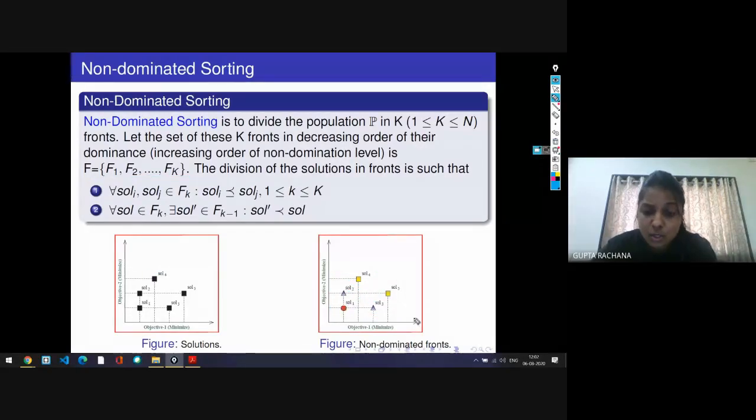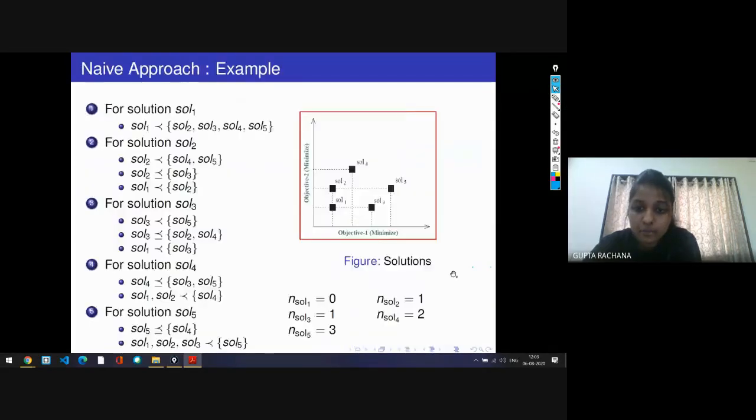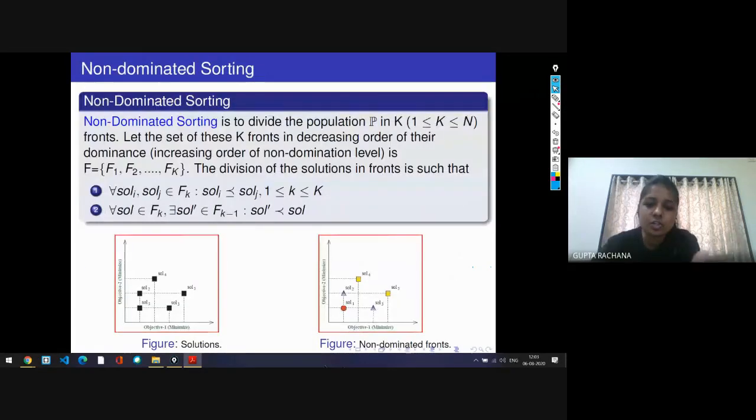The solutions which belong to the first front are better as compared to the solutions that belong to the second front. You can see this from the graph also. All the solutions of the second front are better as compared to all the solutions that belong to the third front. Likewise, we will divide the entire set of solutions into different fronts.